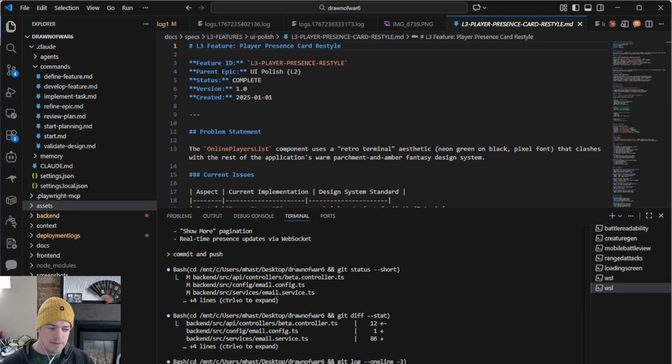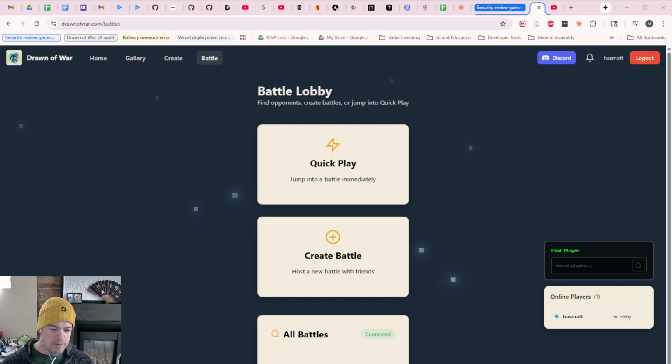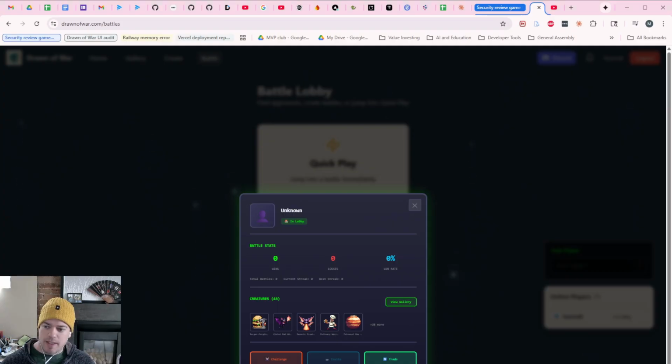That needs to look like the online players card too. Further, you can also see the next thing I want to work on here is when you click on a player, we get this pop-up. One, it's pretty small, so that's not great. And two, again, the visualization doesn't look aligned.